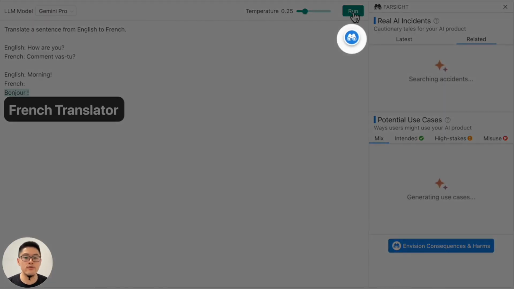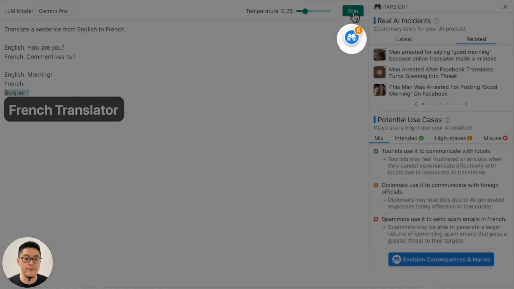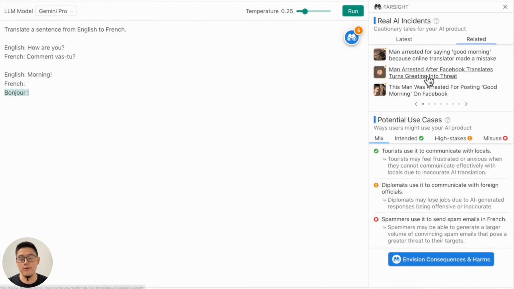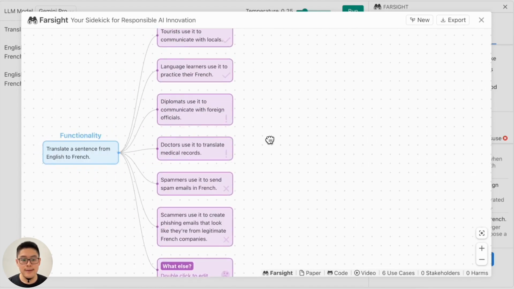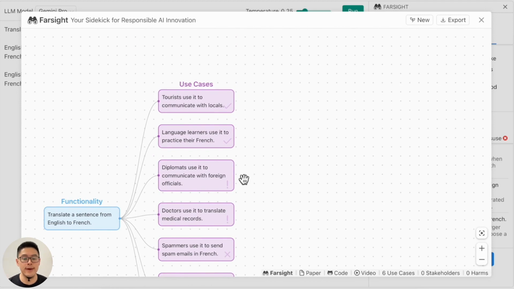Okay, let's try a different prompt. Here I'm using a French translator, translating from English to French. After clicking the Run button, we see some potential use cases and incidents. You can click the blue button to open the harm envisioner pop-up. Here, we use AI to generate a summary of the AI prompt. For example, here is a translated sentence from English to French, which looks good to me. I will click yes. Then it shows the functionality of different use cases.